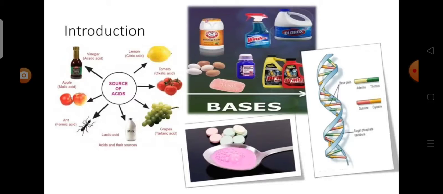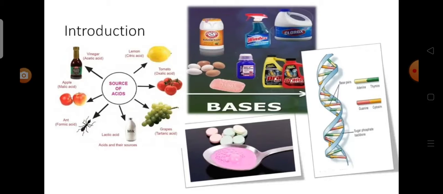In our daily life, we can come across different food substances. Some substances like tamarind, grapes, curd, and lemon are sour. They are said to be acidic. Some substances like sodium bicarbonate and soap are bitter in taste. They are basic. This means that they contain either acid or base. But what are acids and what are bases?